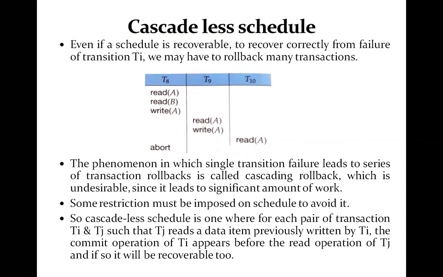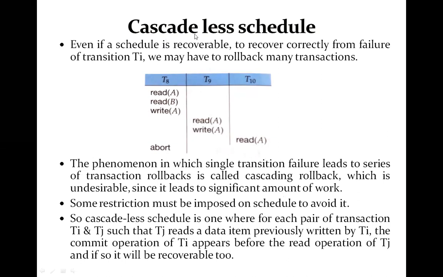And cascading rollback is not desirable, because if we have to do cascading rollback, it means we have to do a certain amount of work for restoring the values. So there must be certain restrictions imposed on the schedule so that cascading rollback should not occur.